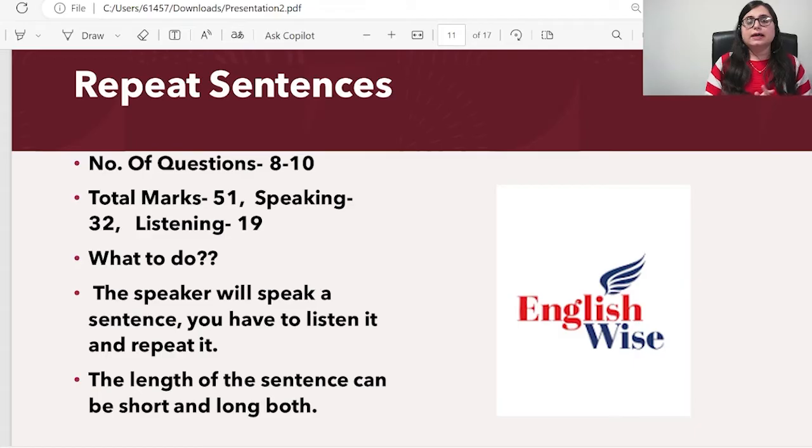The answer is, in this section you will listen to a sentence and you have to just repeat the sentence as it is. So first you listen and then you repeat, and you get points for speaking and listening. The more content you speak, the more marks in your listening portion. The speaker is going to speak a sentence and you have to listen and repeat it. The length of the sentence can be short, long, medium, anything, but you have to be prepared. Most of the content you have to catch and speak very fluently.